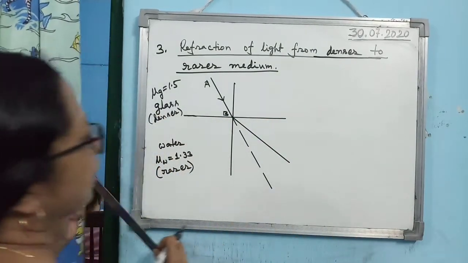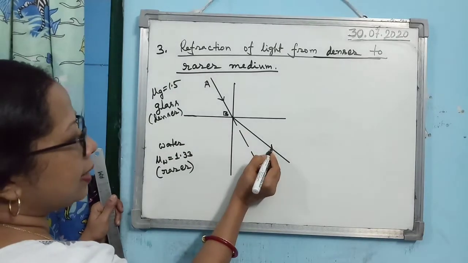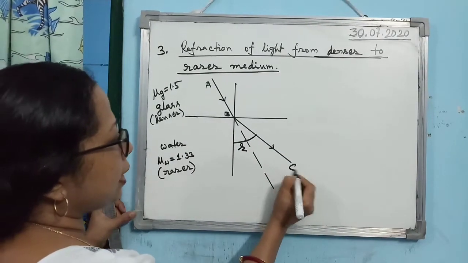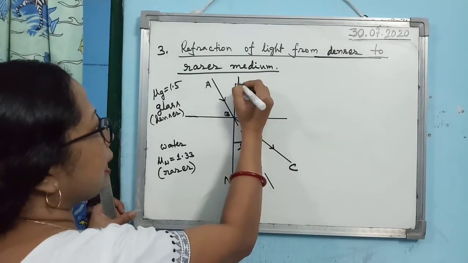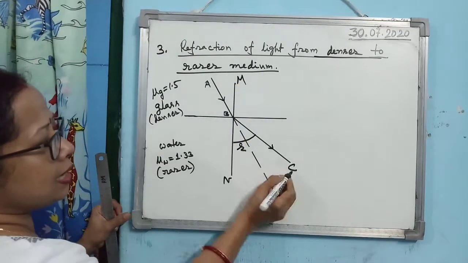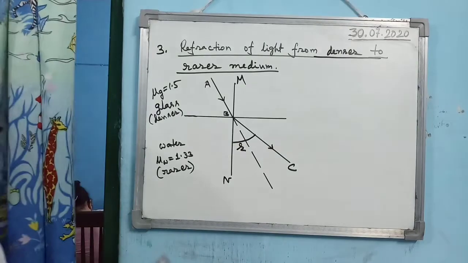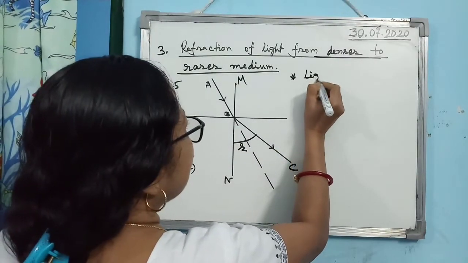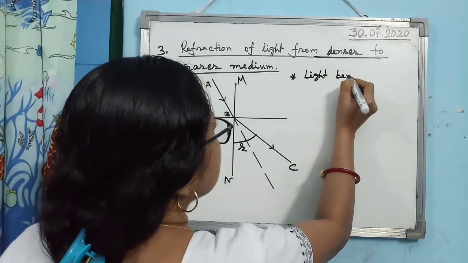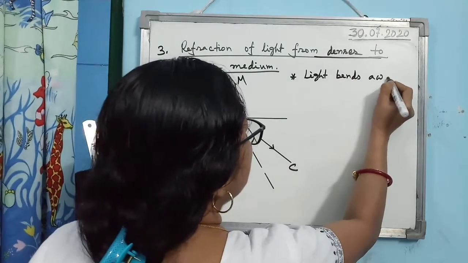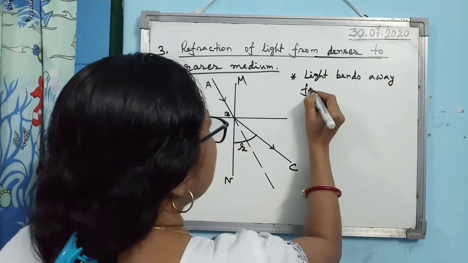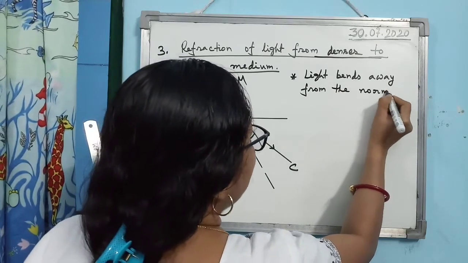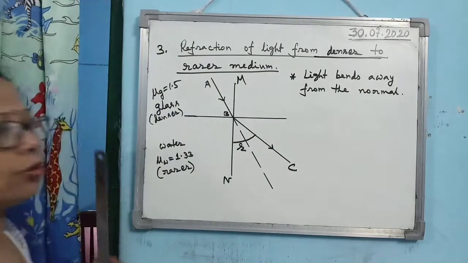So you see here what is happening, that this is the angle of refraction. So if I name it like this, then NBC is the angle of refraction. So the first point you have to remember, the light bends away from the normal. What happens? Light bends away from the normal when it moves from denser to rarer medium.